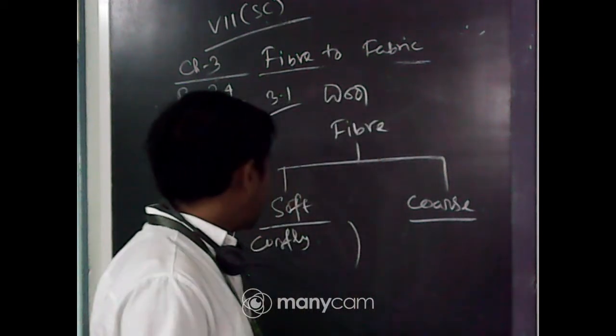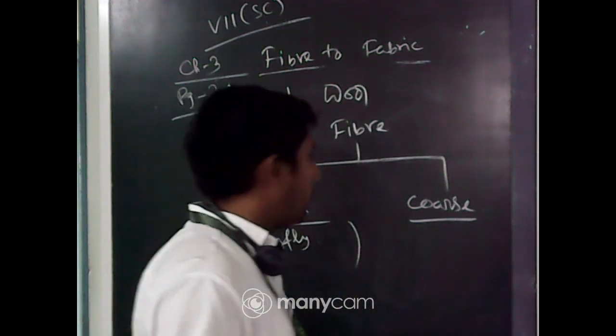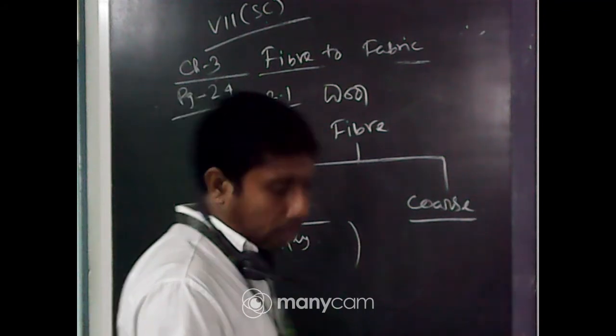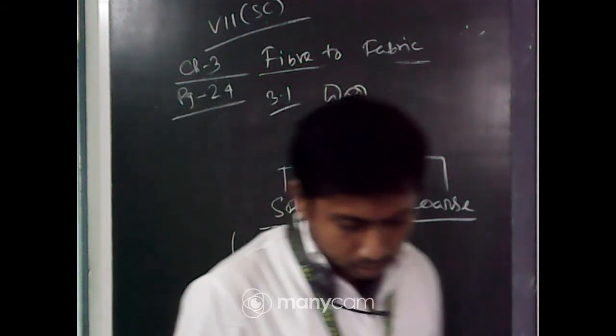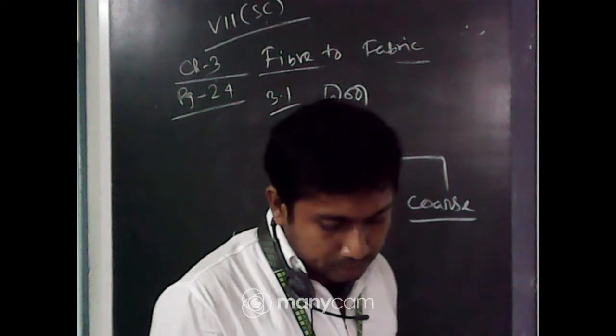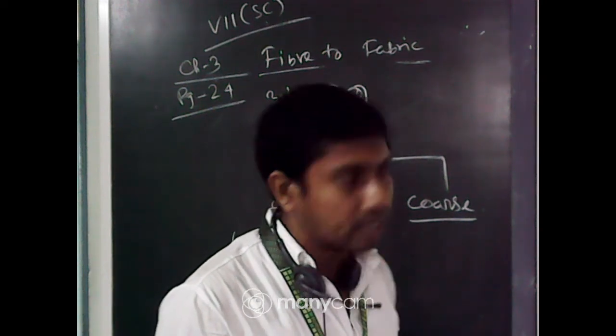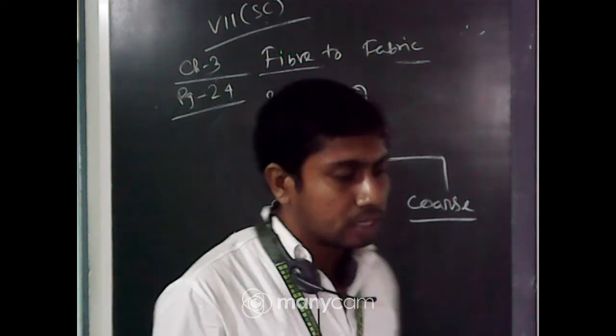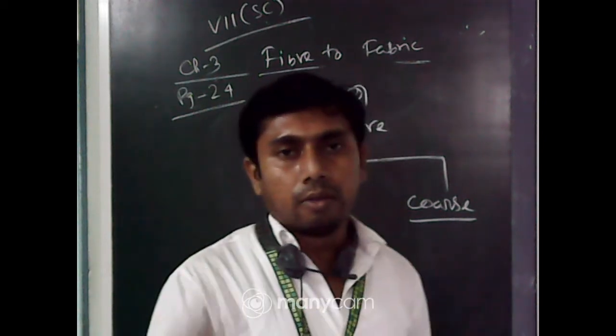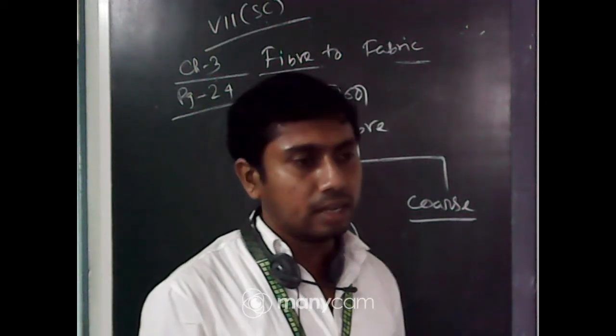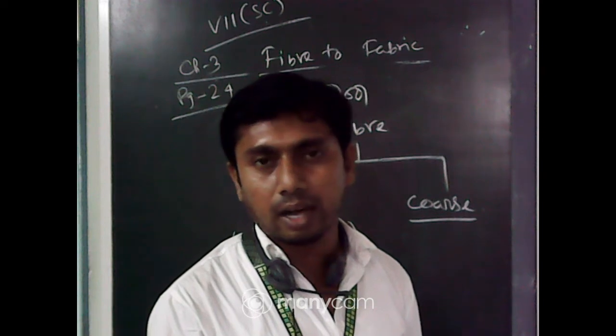Soft hair is less available, whereas coarse hair is more available. Some breeds of sheep possess only fine under hair, and some breeds possess very fine under hair in lots more amount than the other animals.